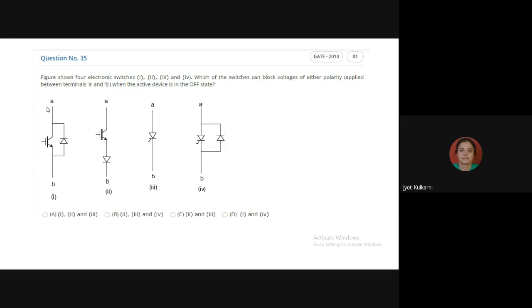I connected positive terminal to A and negative terminal to B. So if I am connecting positive terminal to A and negative terminal to B, this IGBT is in forward bias or reverse bias? Forward bias. So will it be in off state?